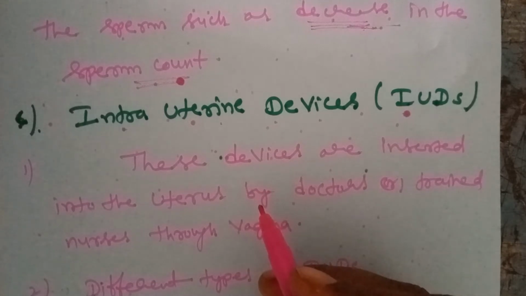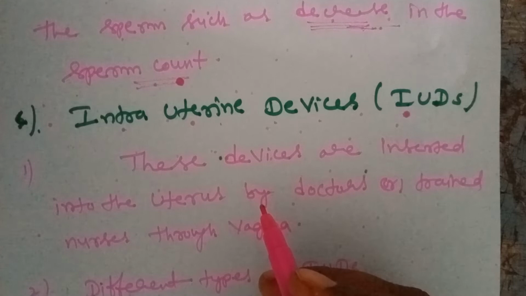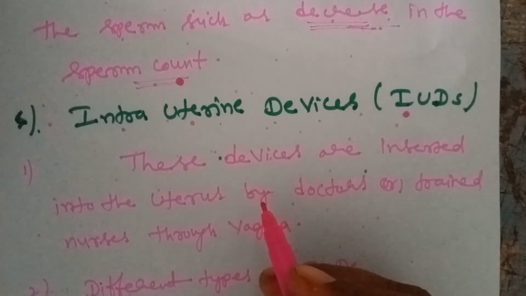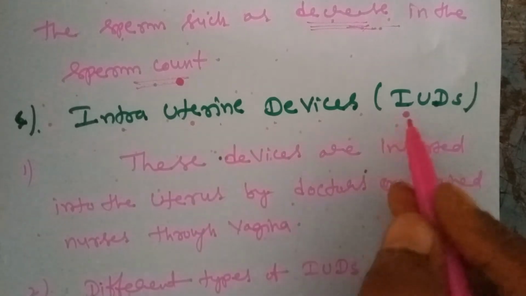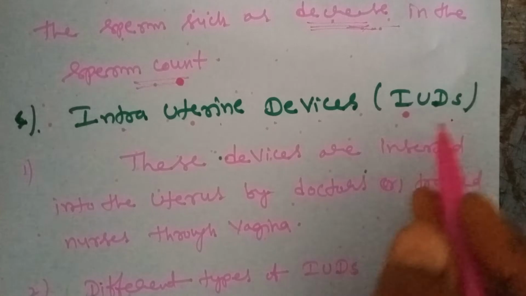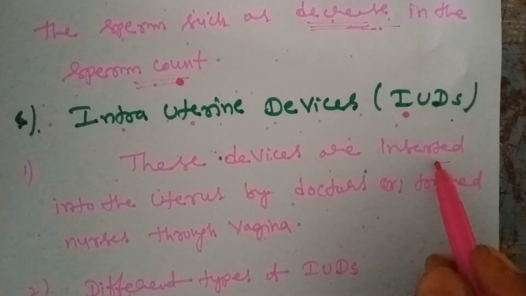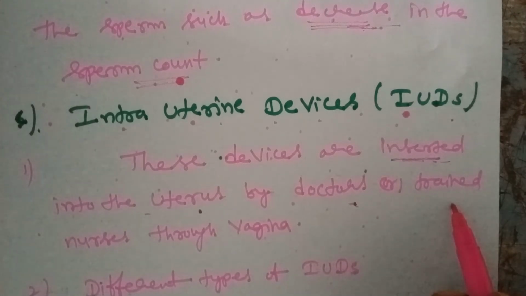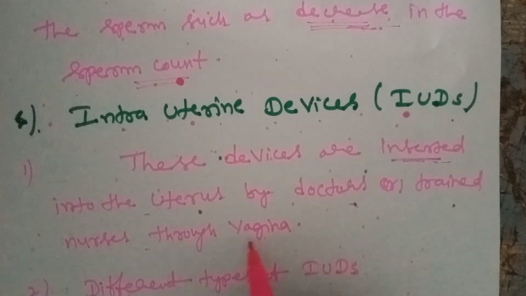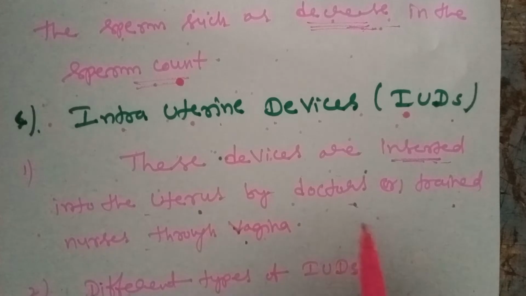From one child to another, doctors generally advise a minimum gap of 3 years. So how is pregnancy prevented in this time? That is done by intrauterine device methods. These devices are inserted into the uterus through the vagina by doctors or highly trained nurses.